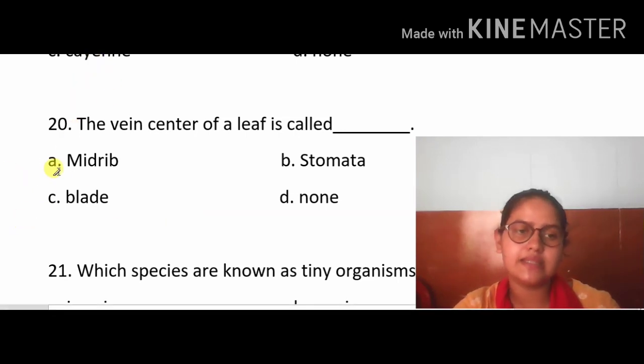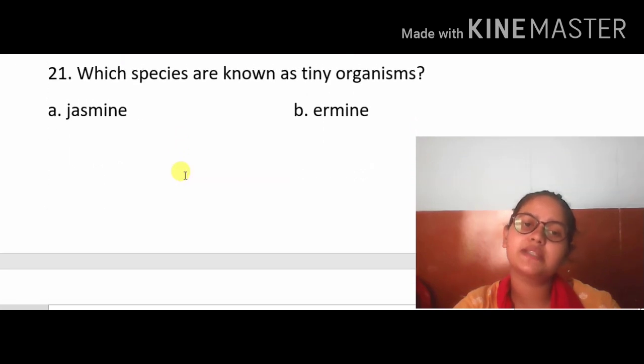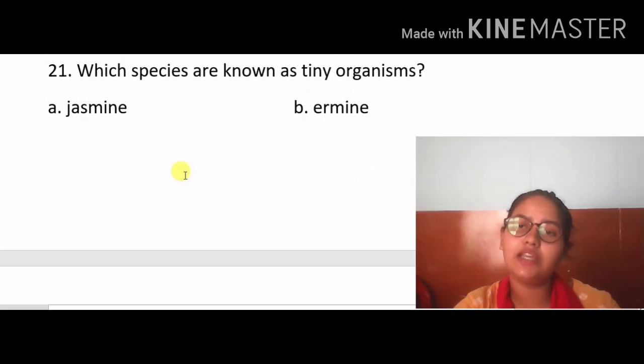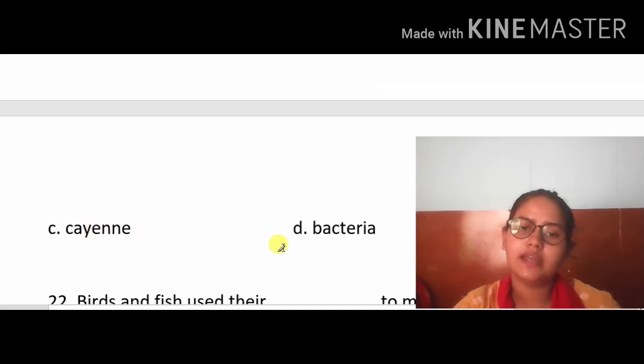Okay, in the center of the leaf, there is the midrib. So this one, A, is correct. Now, which species are known as tiny organisms? Jasmine, ermine, canine or bacteria. Which is known as small tiny organisms? That is bacteria.